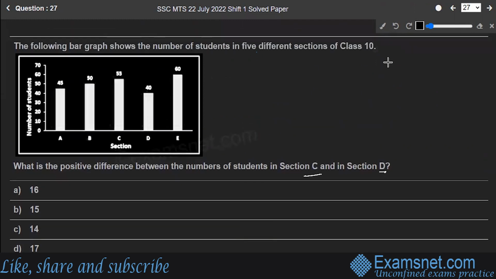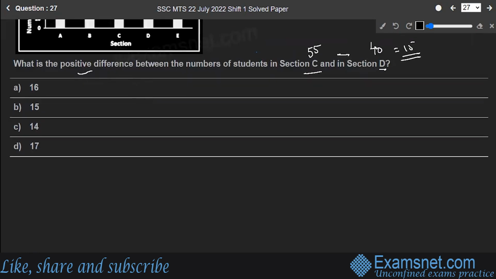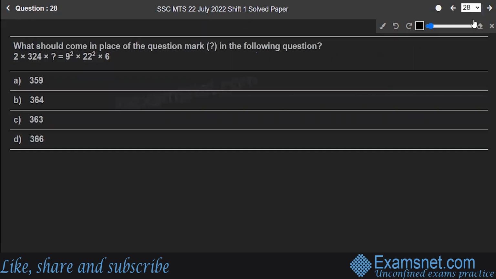How many students are there in section C? 55. And in section D, it's 40. That means section C has 55 and section D has 40. The difference between them is equal to 15. So this is the positive difference. We just have to do 55 minus 40. So option B is the correct answer to the question. Hope you are clear.